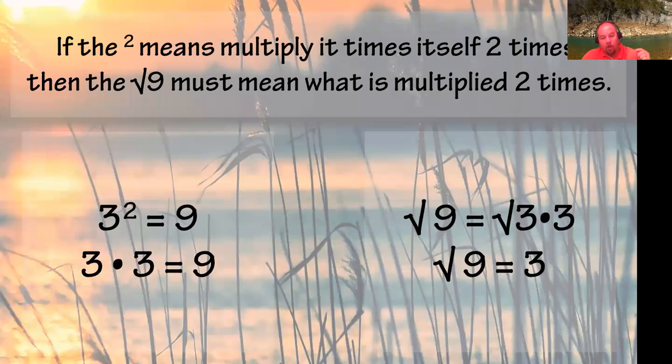Now, when we talked about this last week, this is, again, a little bit of a repeat. And I want you to just be able to look back at it and see. If this little 2 at the top means to multiply itself 2 times, then the square root sign, and again, this square root sign is the one that we're familiar with.